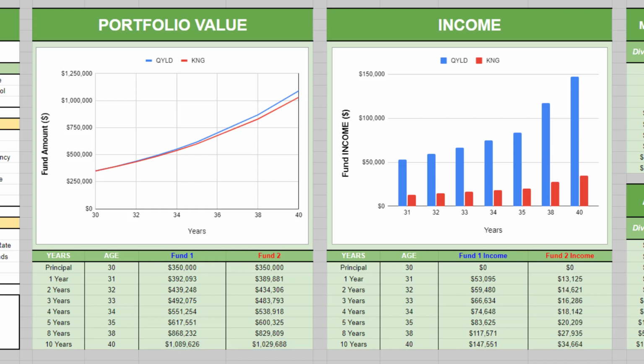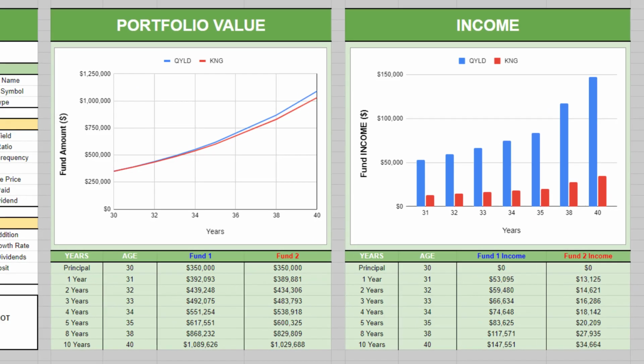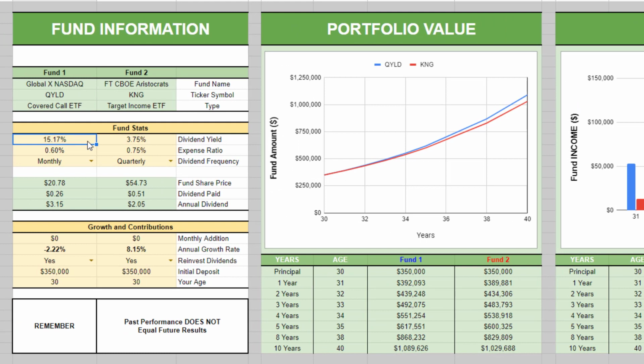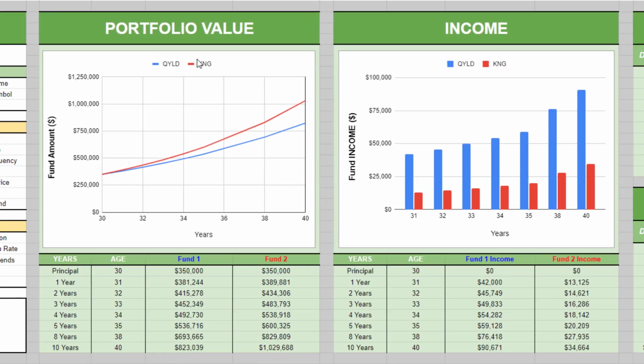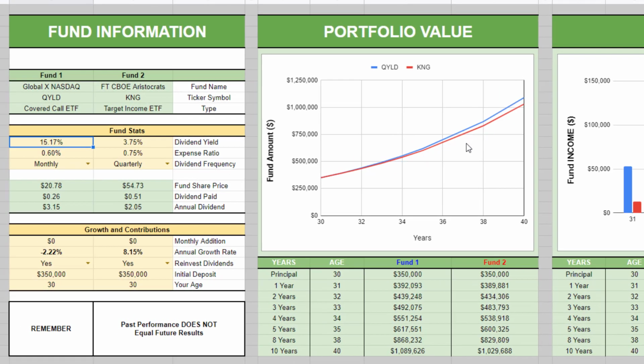So the only reason why QYLD would outperform KNG is because of the large dividend payout. And this is with that 15.17% dividend yield. If you do not expect a dividend yield that high over the course of the next 10 years, then of course QYLD would drop. Let's say QYLD's dividend yield averaged closer to about 12%, then QYLD would underperform KNG over the course of the next 10 years.